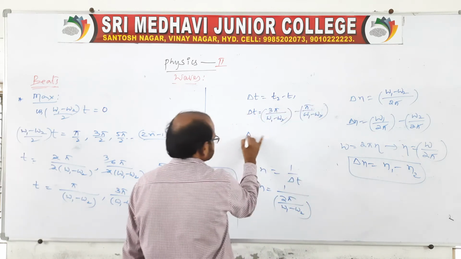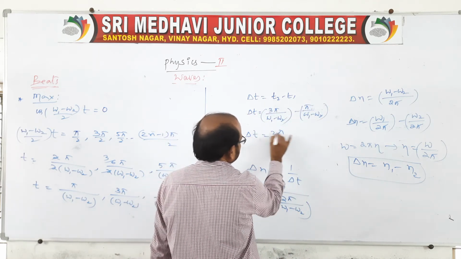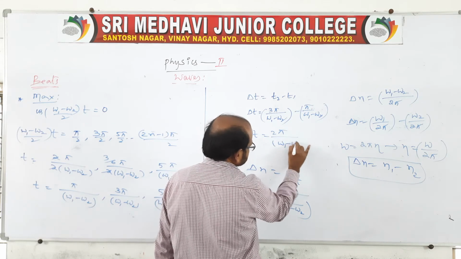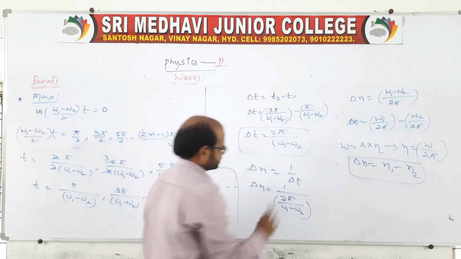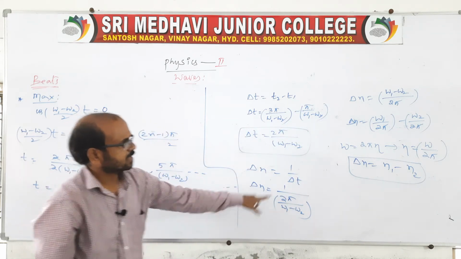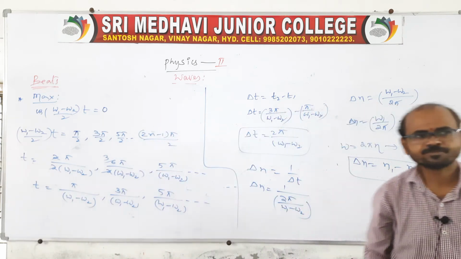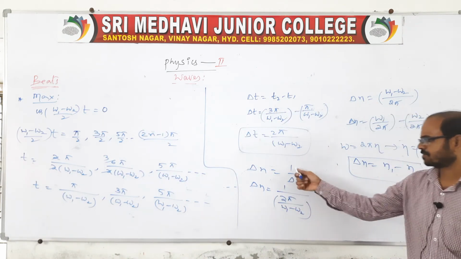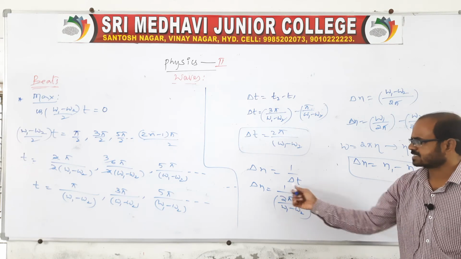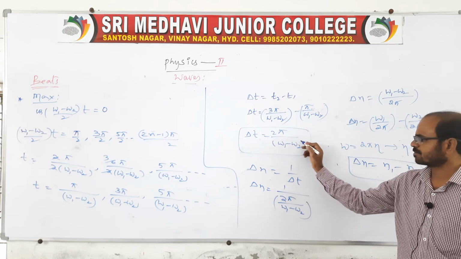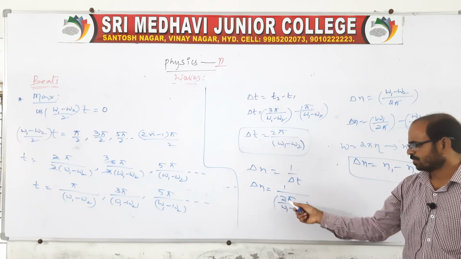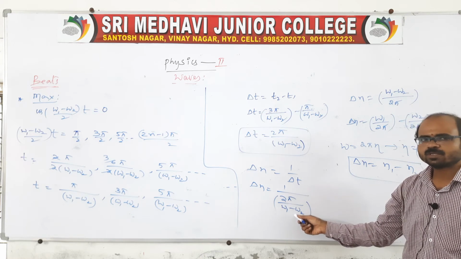If you subtract this, you will get 2 pi by omega 1 minus omega 2. This is the delta t, the same expression. Delta n is equal to 1 by delta t. Here delta t is 2 pi by omega 1 minus omega 2.